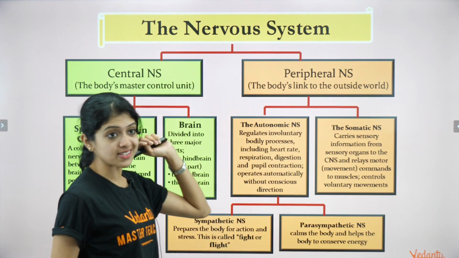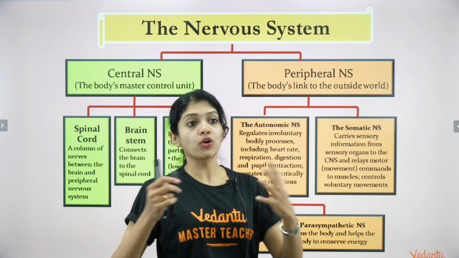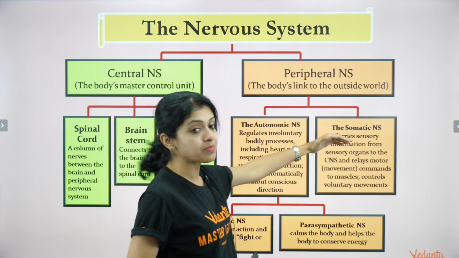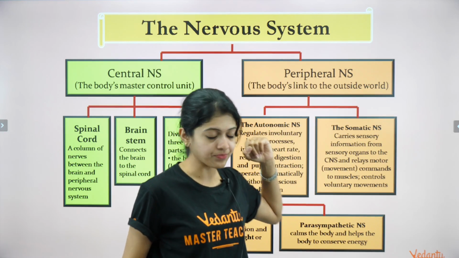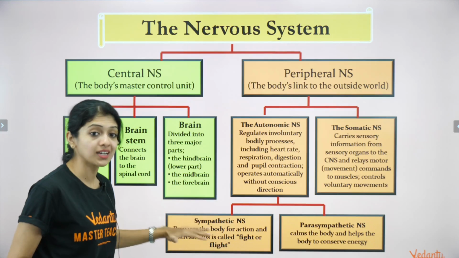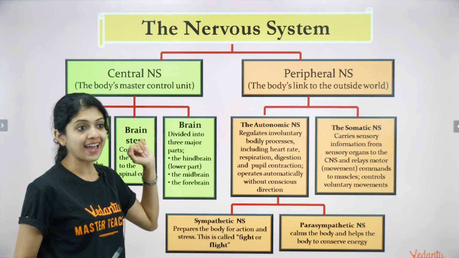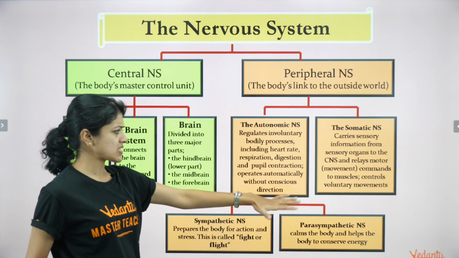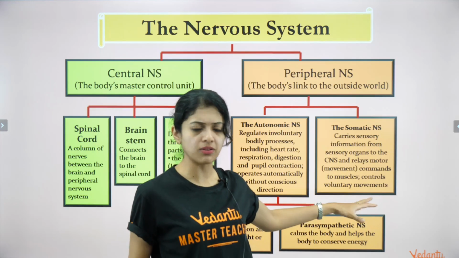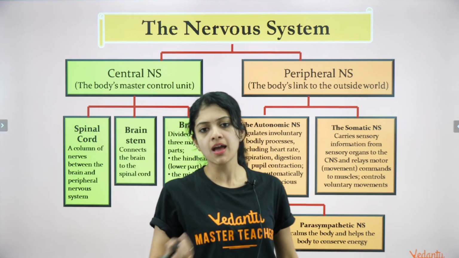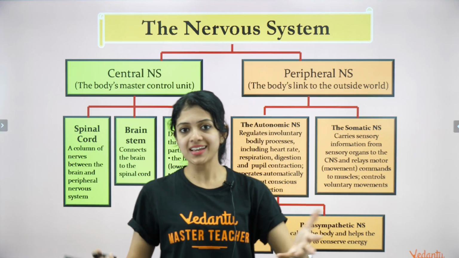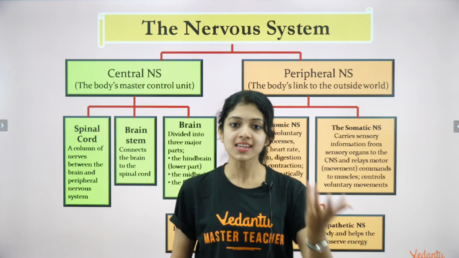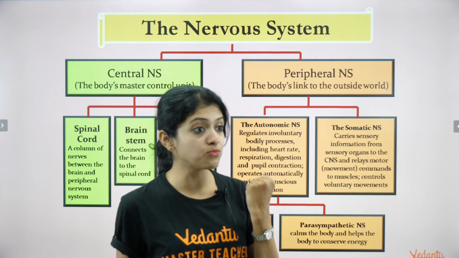And the peripheral nervous system, what we have learned today, is broadly categorized into ANS or autonomic nervous system and the somatic nervous system. And the autonomic nervous system is further divided into sympathetic and parasympathetic nervous system. Okay, the somatic nervous system is very simple. We generally don't categorize it further, but some people do categorize it as sensory and motor because it can control your sensory reflexes and control your voluntary muscular movement.